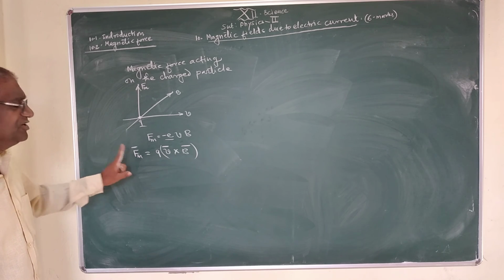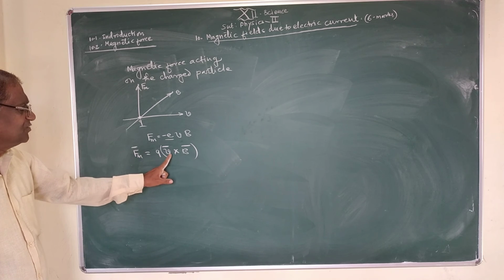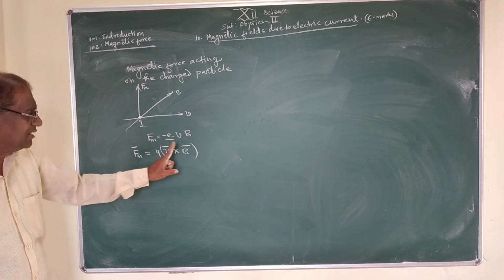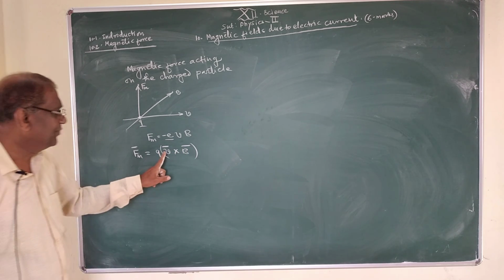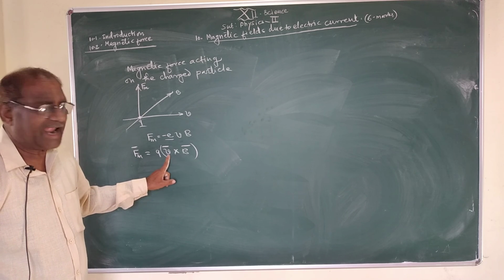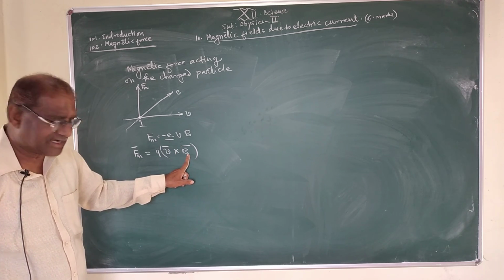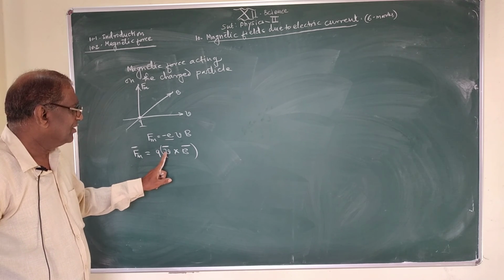The direction of this magnetic force depends upon the cross product of v and B. You know that the vector product of two vectors, v the velocity vector and B the magnetic induction, is a vector quantity.